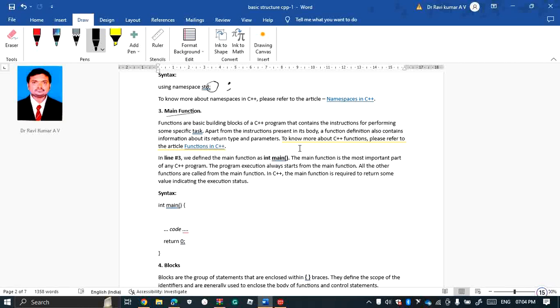Apart from the instructions present in its body, a function definition also contains information about its return type and parameters, which we discussed earlier in C++ functions. Here we need to know that we define the main function with int as the return type. The main function is the most important part of a C++ program. Program execution always starts from the main function.